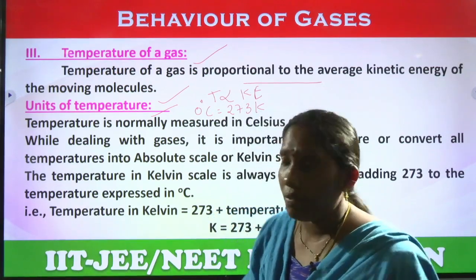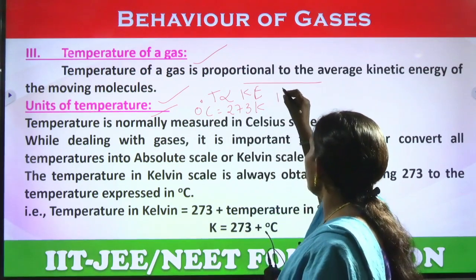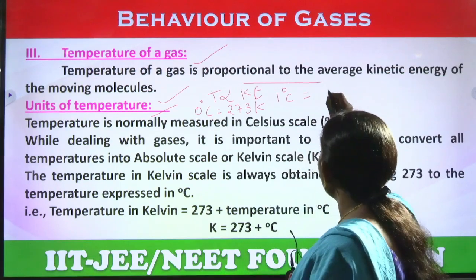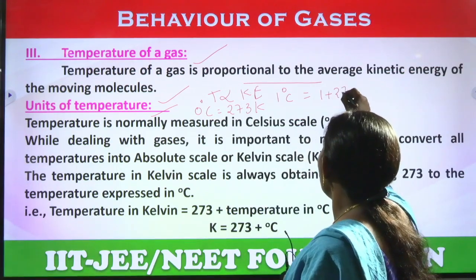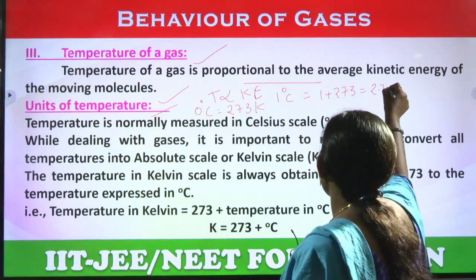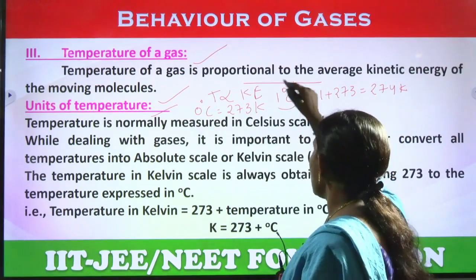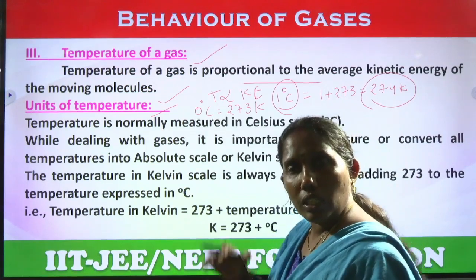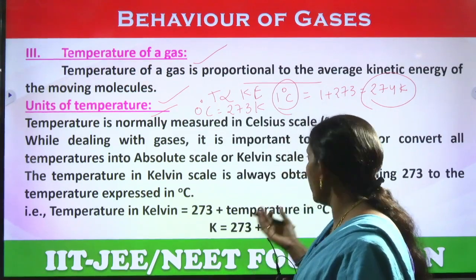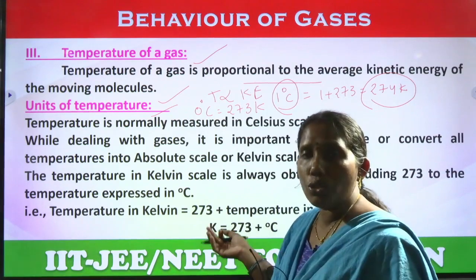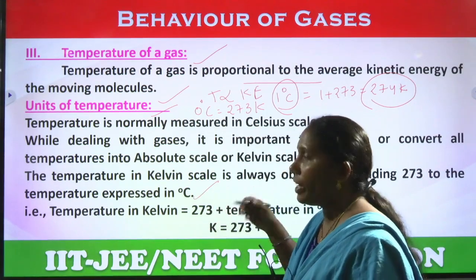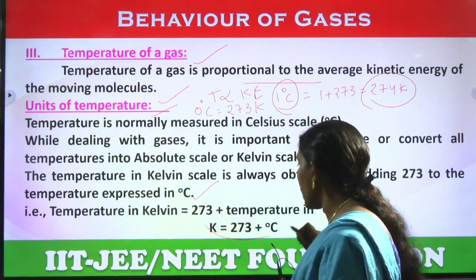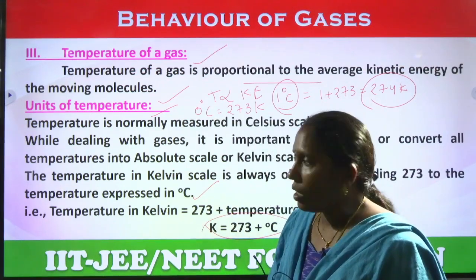How to convert to Kelvin? Suppose we have 1 degree Celsius and you want to convert it into kelvins. Then what we have to do? 1 plus 273 gives you 274 kelvins, which means 1 degree Celsius is 274 kelvins. These are the conversions, and we have Fahrenheit also, but here we use only degree Celsius. Whenever the problem gives degree Celsius, you have to convert that into kelvins by using 273. Right.